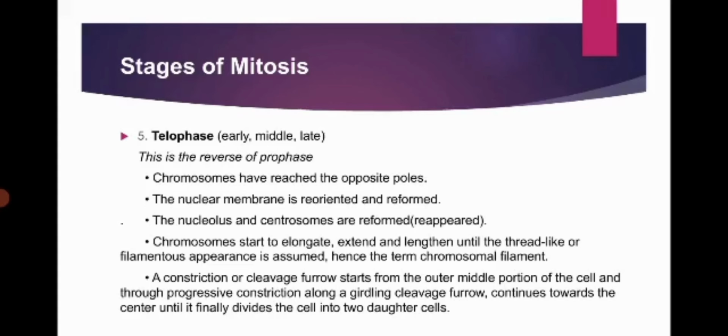A constriction or cleavage furrow starts from the outer middle portion of the cell and, through progressive constriction along a girdling cleavage furrow, continues towards the center until it finally divides the cell into two daughter cells.